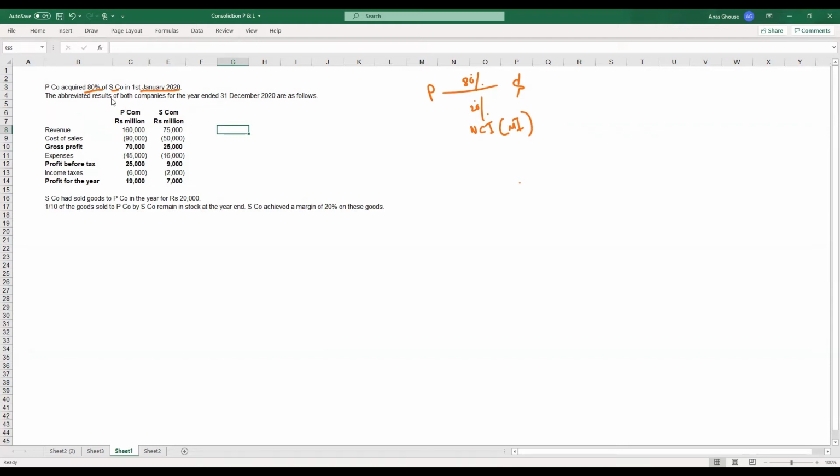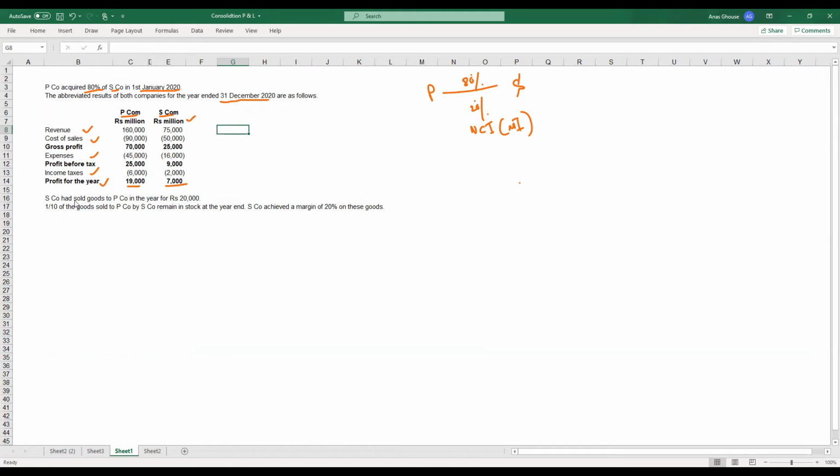The abbreviated results of both companies for the year ended 31st December 2020 are as follows. So you are given the two financials, one for the parent company and one for S company. You are given the revenue, cost of sales, expenses, income tax, and the profit for the year. Total profit for the parent company is 19,000 and for S company 7,000. These are given in millions.